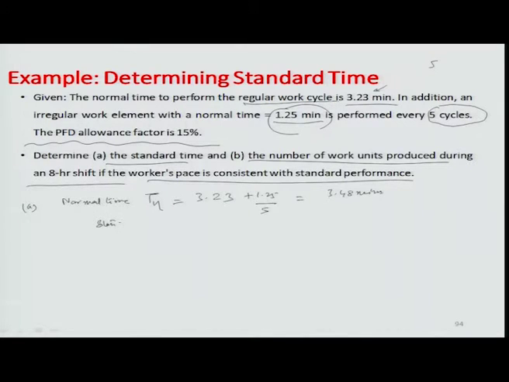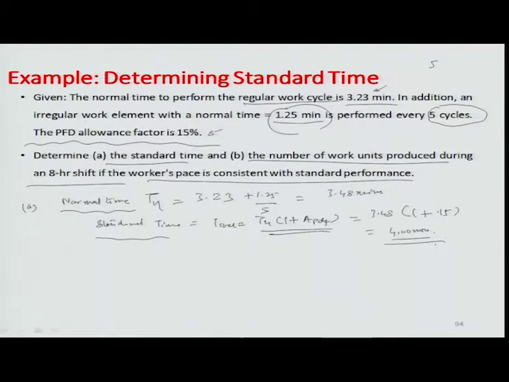The standard time, as you know, is dependent on the allowance factor. So, basically standard time is the normal time times the allowance factor, as we calculated earlier. In this case it is 3.48 times 1 plus the 15% performance fatigue delay factor, so 1.15. This becomes about 4 minutes. So, the standard time for this cycle would become 4 minutes.